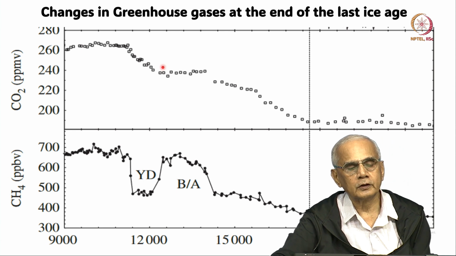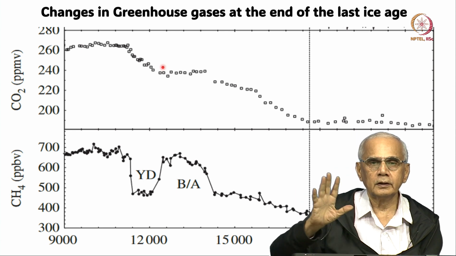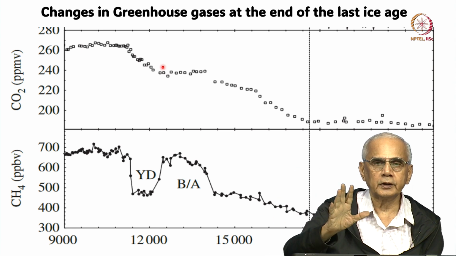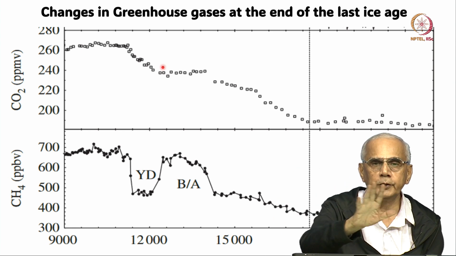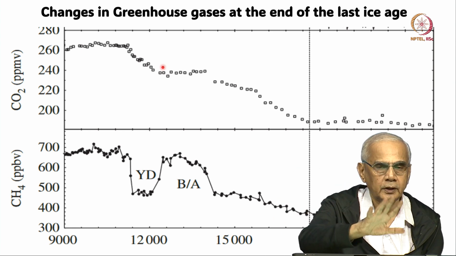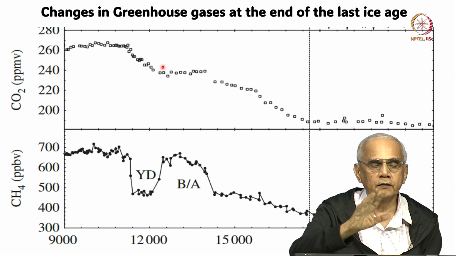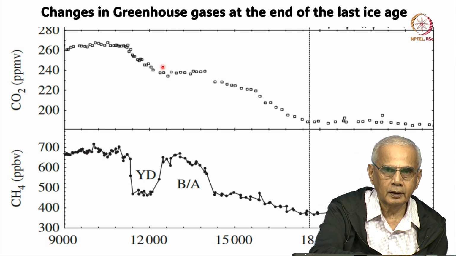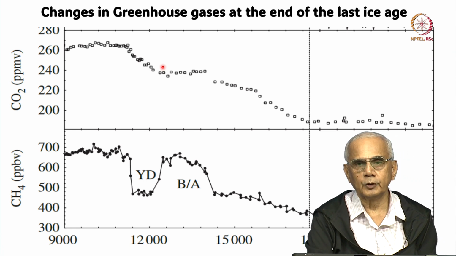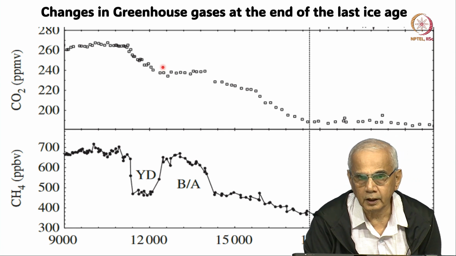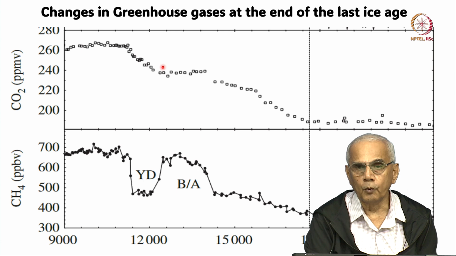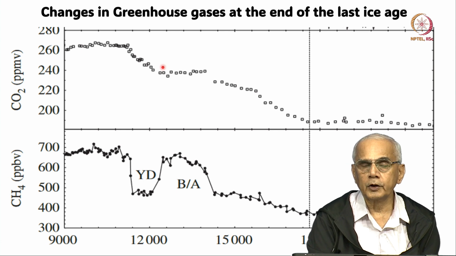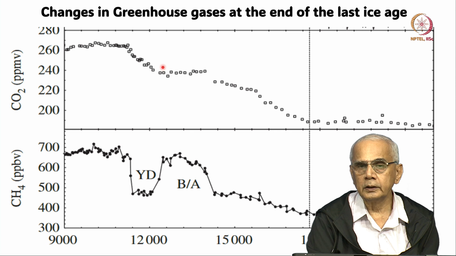That shows that carbon dioxide increasing in the atmosphere at a time when human beings were not there, remember this is natural variation, is governed by different phenomena than methane.